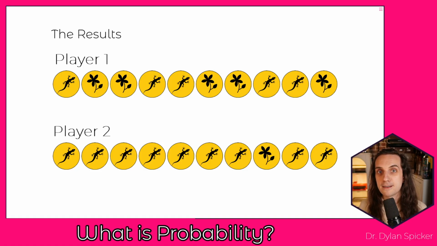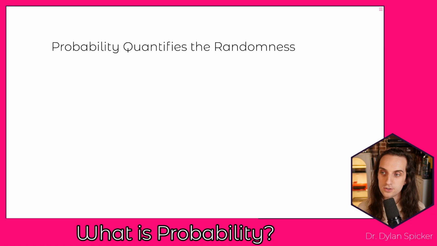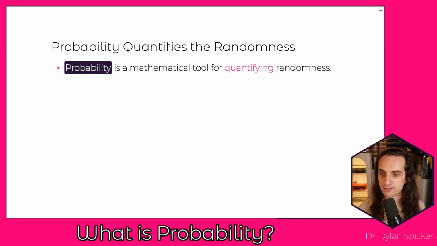All it means is that before we flip this coin, we don't know what we're going to see. And so we're going to still try to make sense of the world, even though before we're engaging with it, we don't know exactly what it is that we are going to see. So we're thinking about probability as quantifying our randomness. We're not removing randomness. We're not getting rid of it. We are simply quantifying the randomness around us.